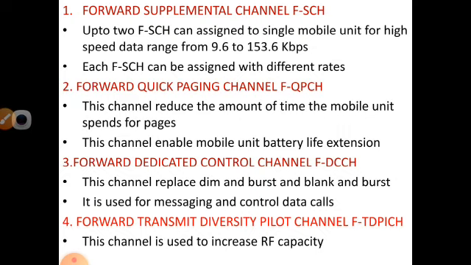Each forward supplemental channel can be assigned different data rates. These data rates should range from 9.6 to 153.6 kbps. The main important point is that this forward supplemental channel will be assigned to a single mobile unit.